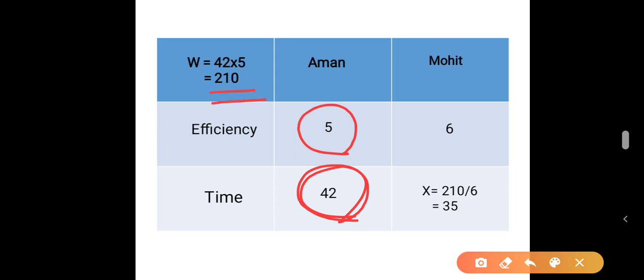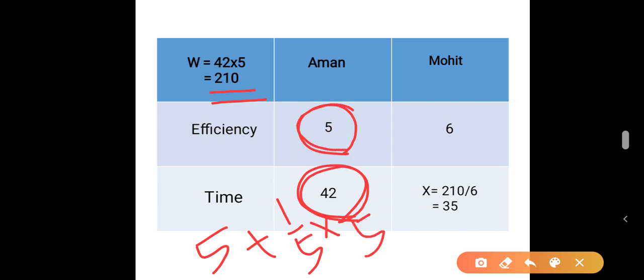Now in the question it is said that Mohit is 1 by 5 times more efficient than Aman, which means Mohit's efficiency will be 5 plus 1 by 5 of 5. That is, Aman's efficiency is 5 and Mohit is this plus Aman's efficiency by 5, which means Mohit's efficiency will be 6.